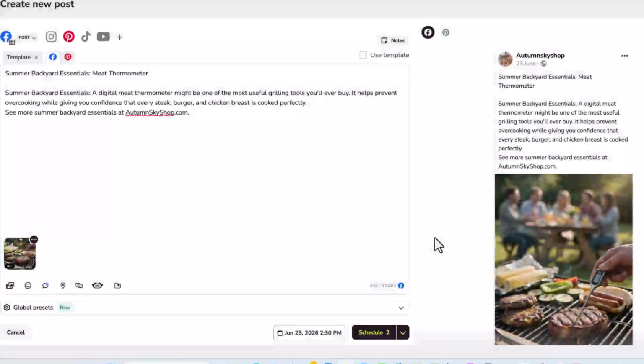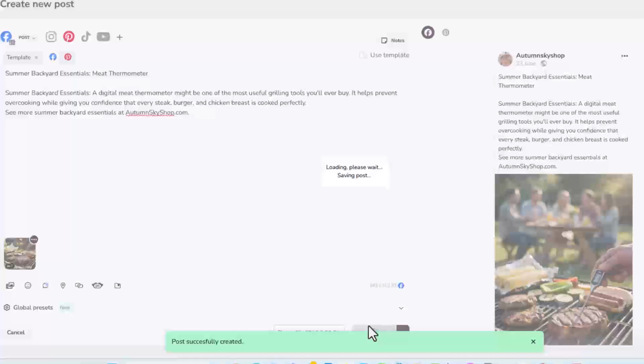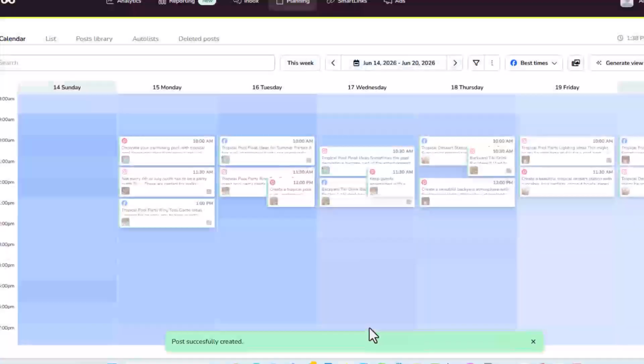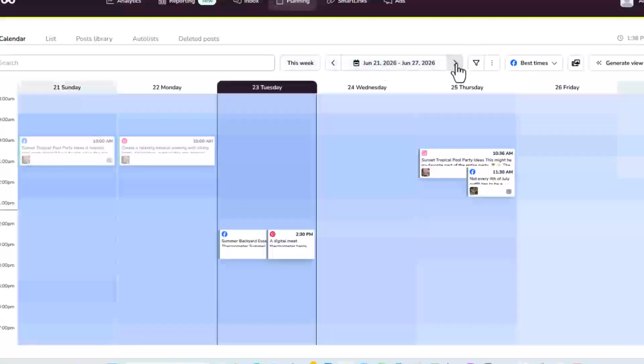Okay, so now let's go ahead to the scheduling section here. Normally what I would do, if we had three of these, which we should have, and I'll have to go in and pick a different picture for that one, is spread them out. I think these are the two we just did. I would just go in here.